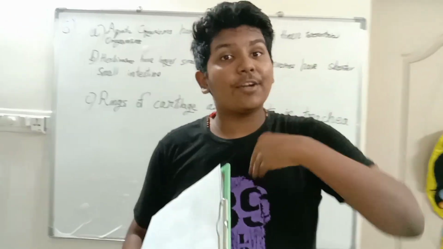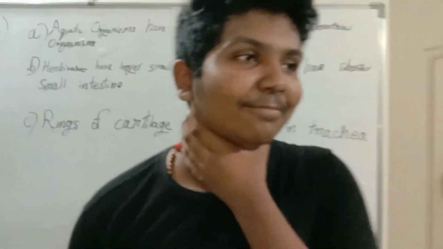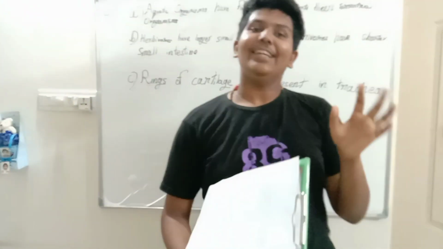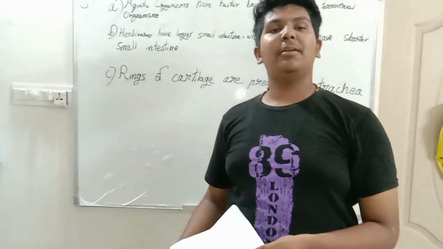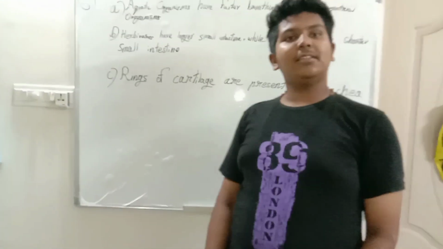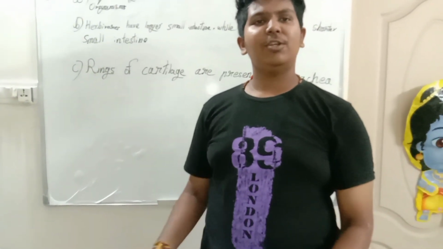I mean our body rings, and they are literally inside the throat. So what is their function? Why are the rings there in our throat? What is their use? What do you think?